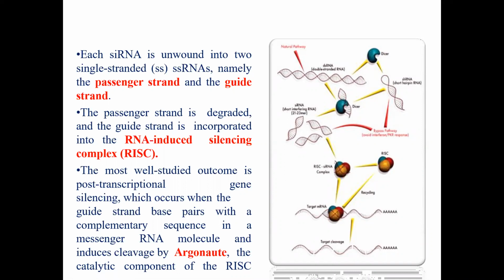So a big thing has been stated here. What happens? This guide strand enters the RISC. This is a complex which is responsible for breaking down of the strands. So this RISC is now acting on the mRNA molecule. Suppose there is an RNA which needs to be cleaved, or an RNA which needs to produce a new type of compound. This RNA molecule is cleaved by the Argonaute. And this Argonaute enzyme is responsible for cleaving the mRNA whose gene is being silenced.